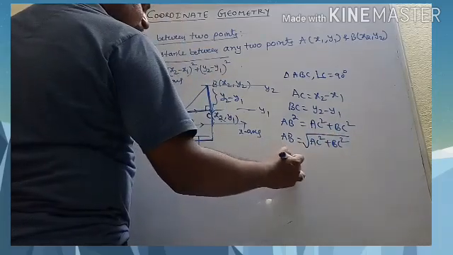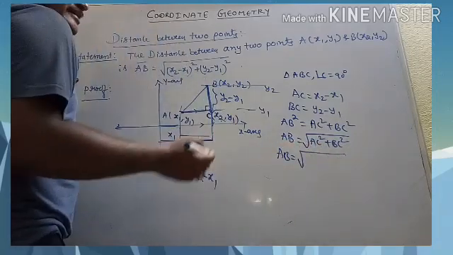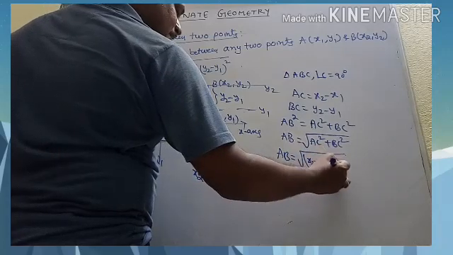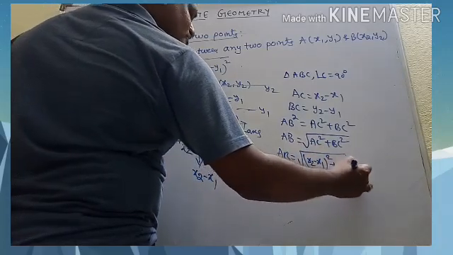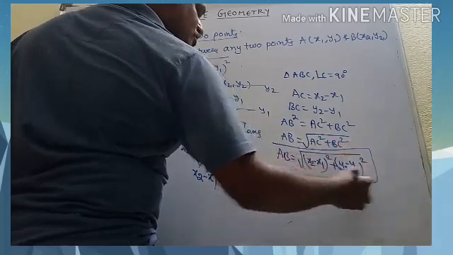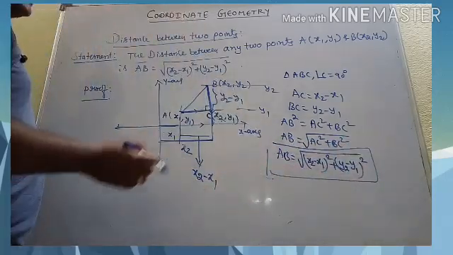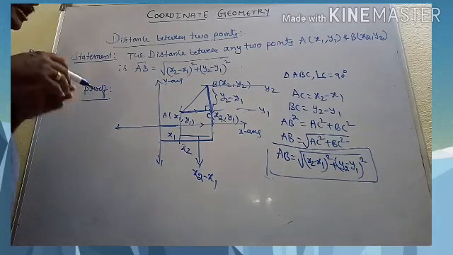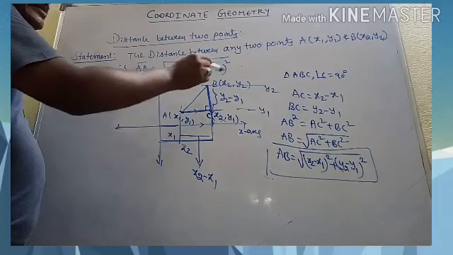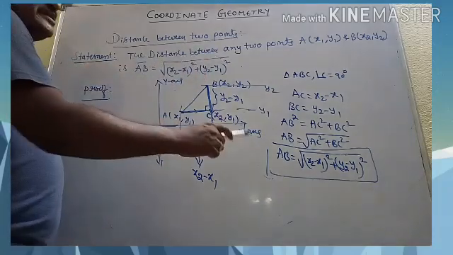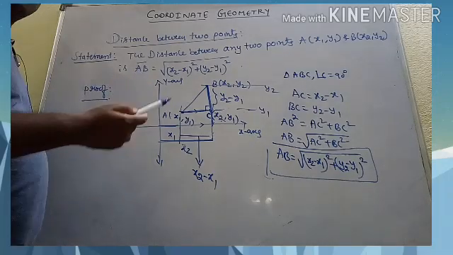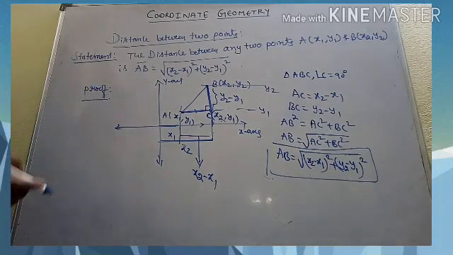Now AB is equal to, AC is nothing but x2 minus x1 whole square plus y2 minus y1 whole square, like this, right? AB is equal to this. Now you got the formula nicely. Distance between any 2 points, we have taken A as x1 y1, B as x2 y2, as AB is equal to square root of x2 minus x1 whole square plus y2 minus y1 whole square. Like this we have got.